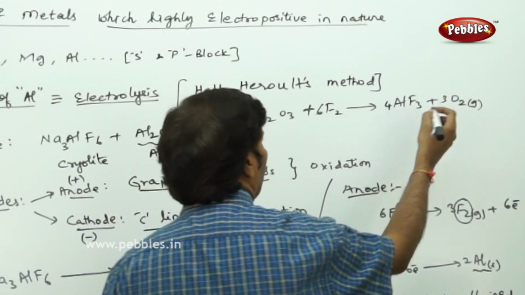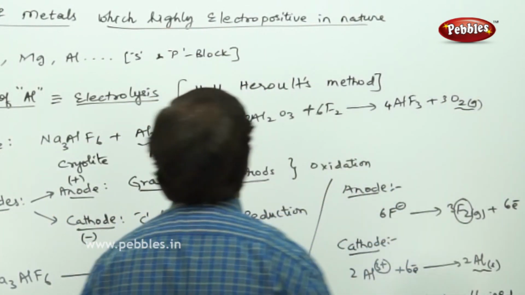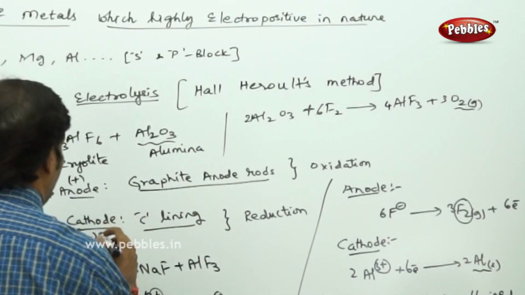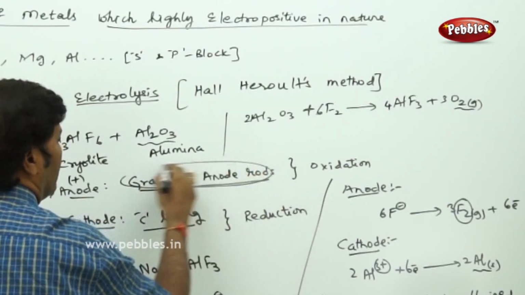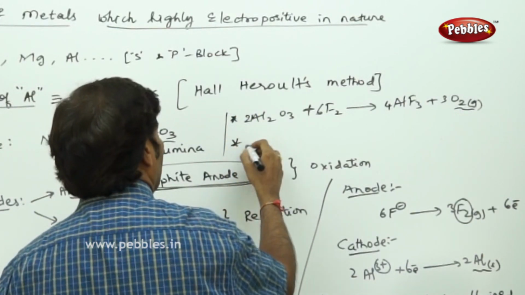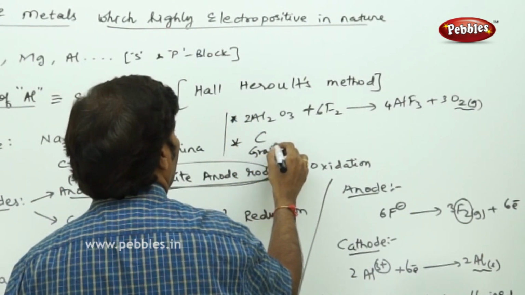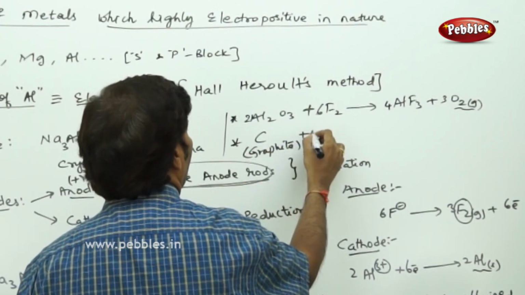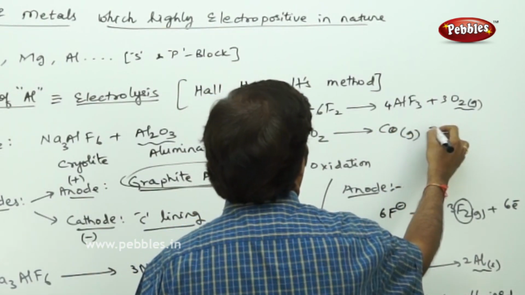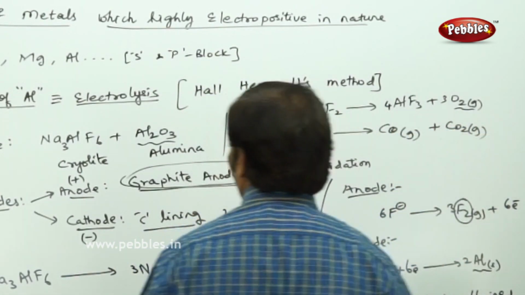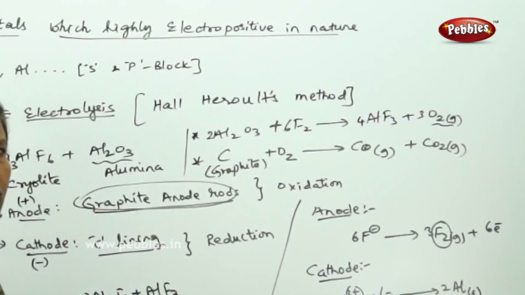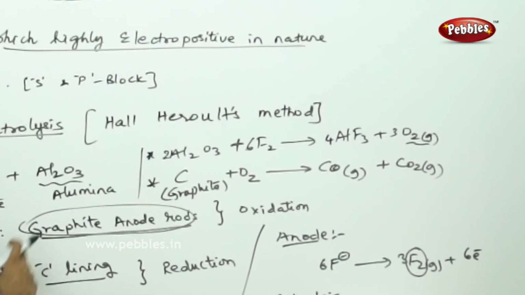This oxygen gas which is obtained goes and in turn starts targeting the graphite anode rods at the anode. So one more reaction you can notice is that the carbon graphite rods are under attack. Then they give rise to 2 different types of gases: carbon monoxide gas and carbon dioxide gas. As long as the graphite rods are active in the electrolytic process, the bulb is connected to both the cathode and anode.